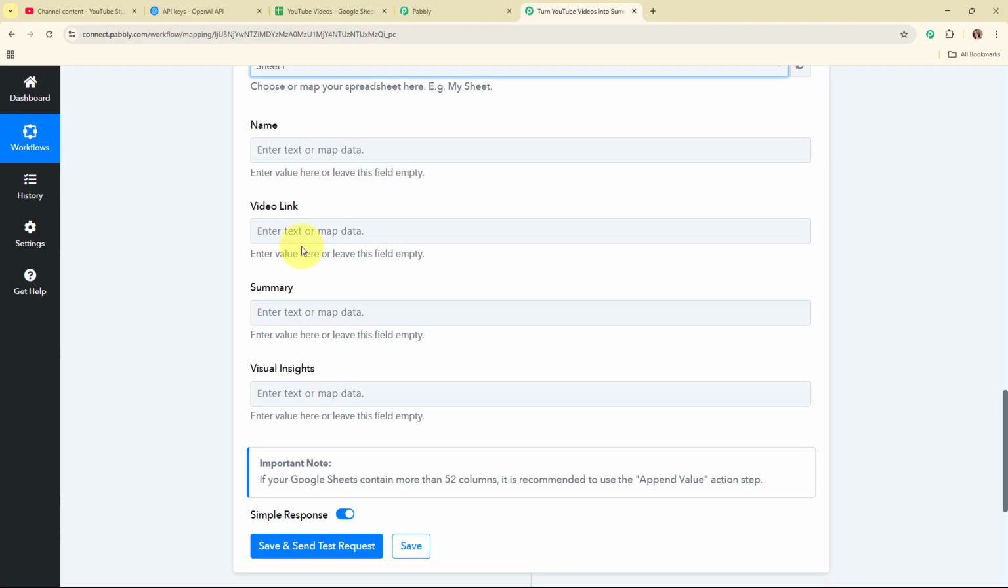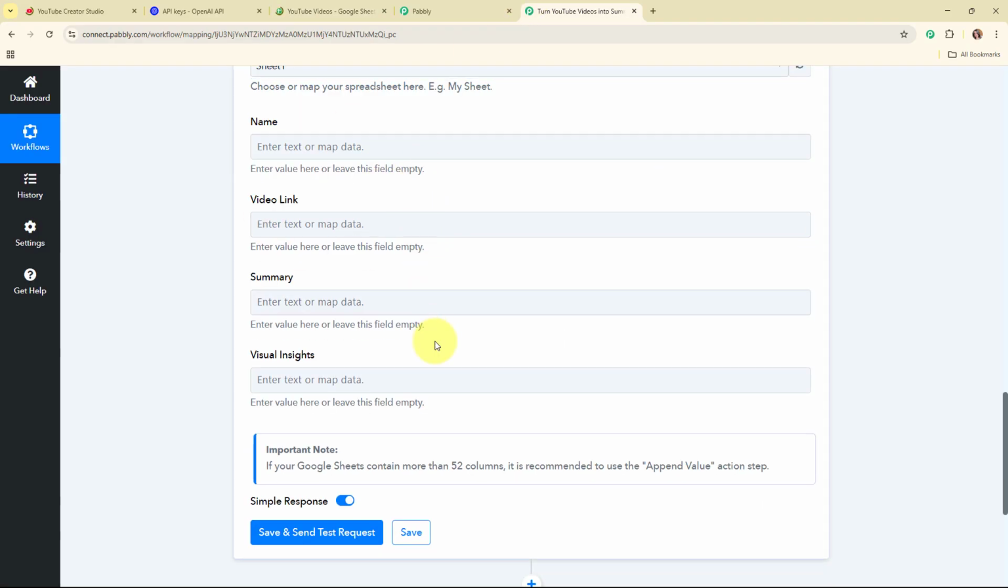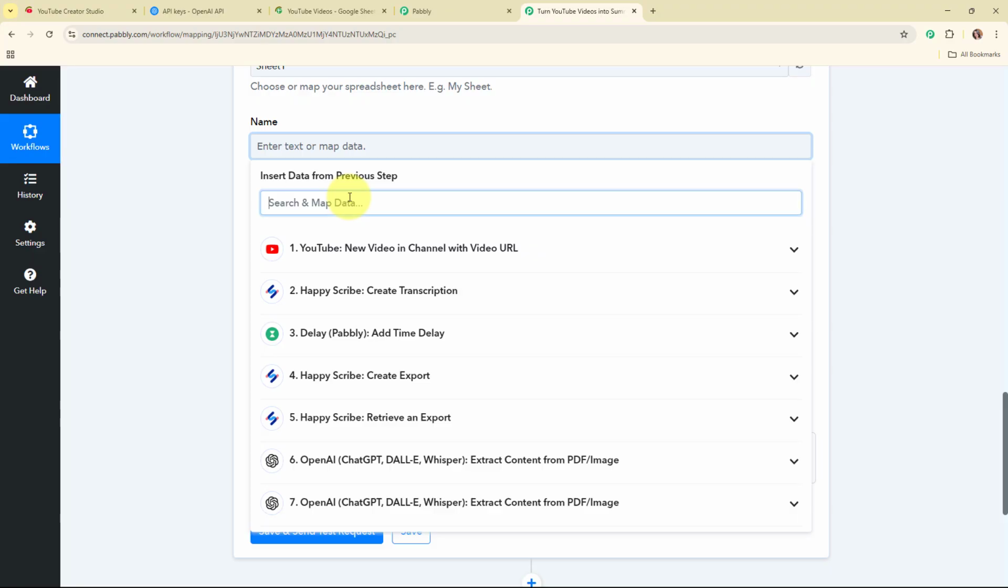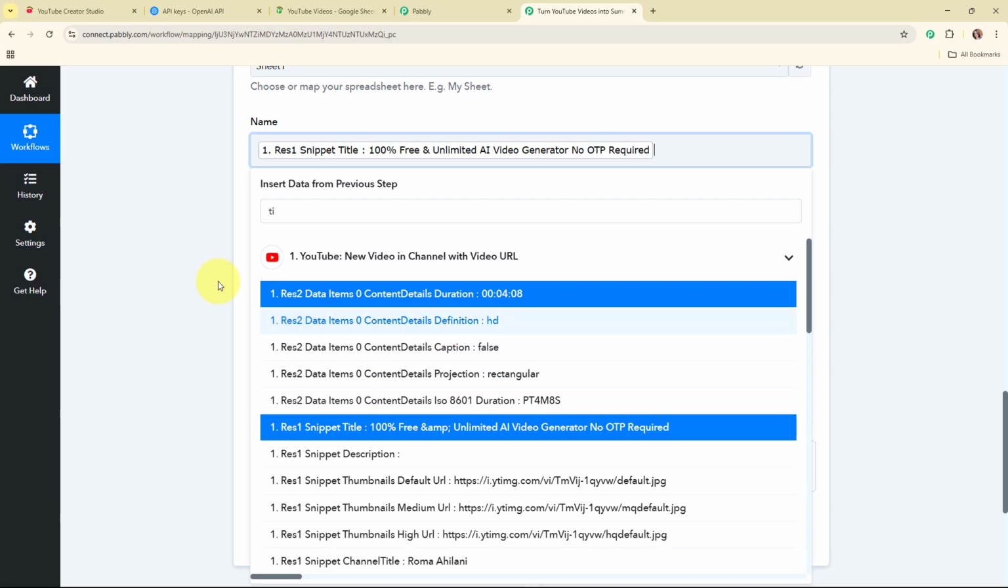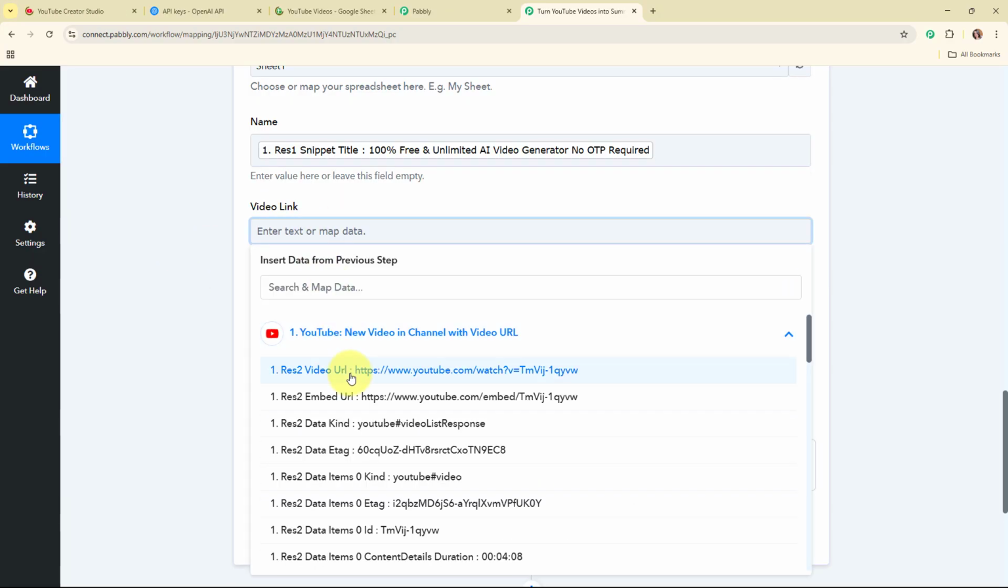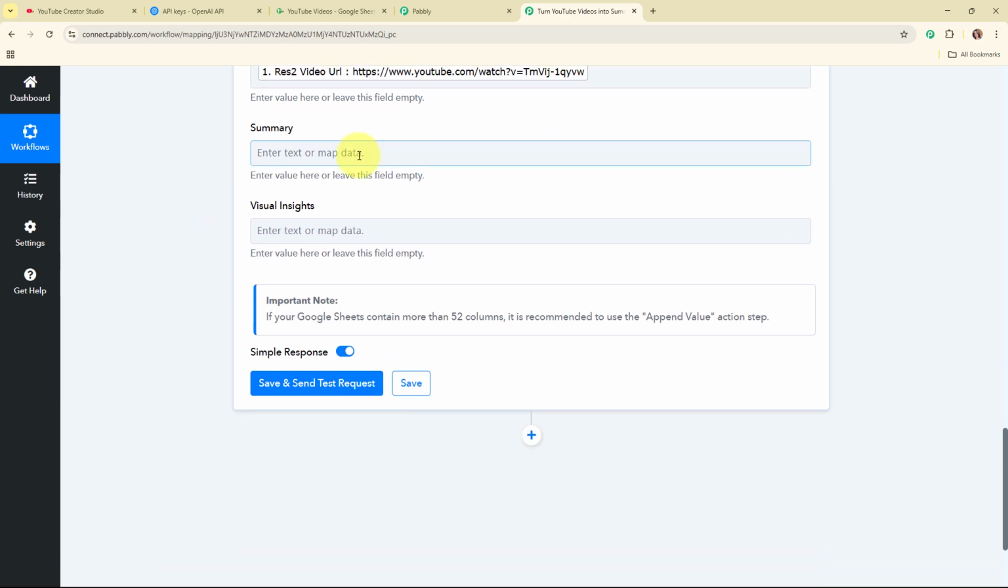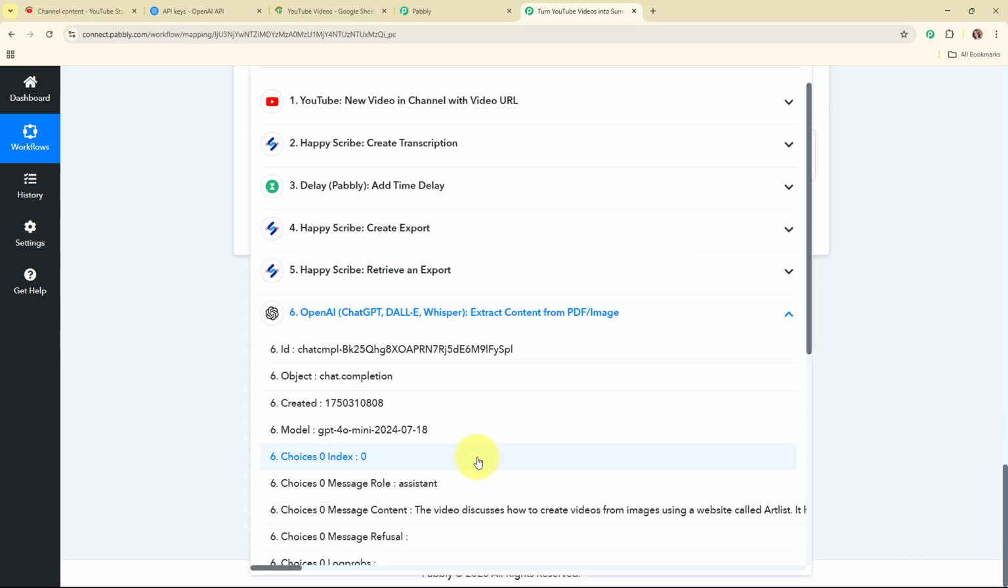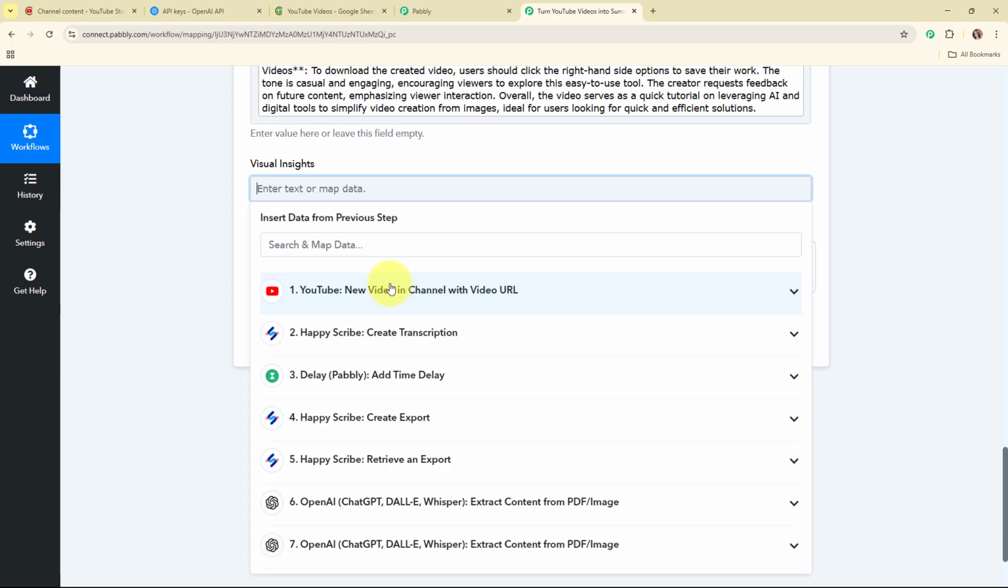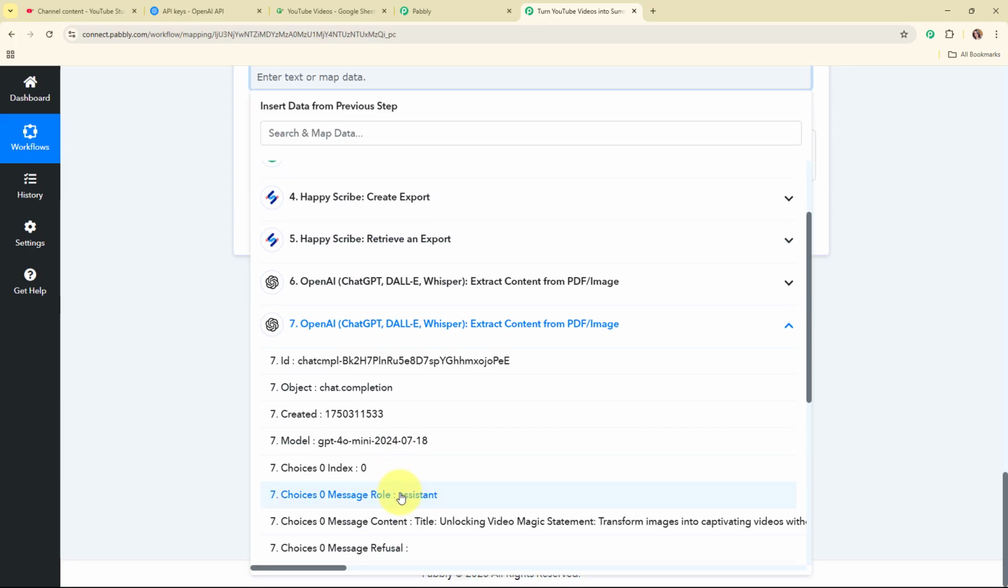So now again here I'm going to map all these details. So here for the name I'm going to map the title over here. So this is the video title. Here for the video link I'm going to map the video URL. Here for the summary I'm going to map the summary generated by OpenAI, and here for the visual insights I'm going to map the visual insights generated by OpenAI.